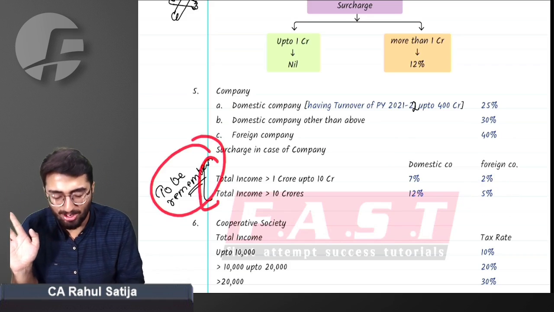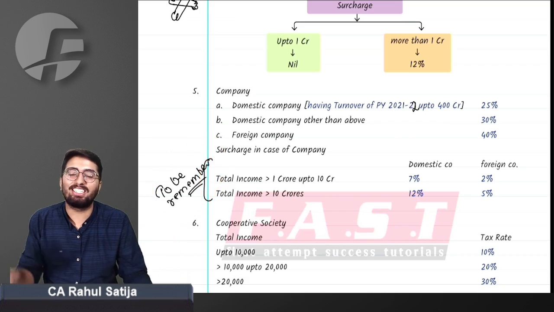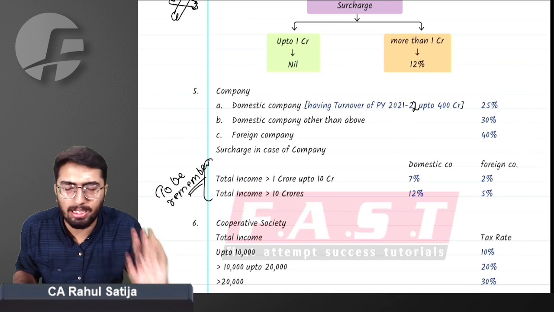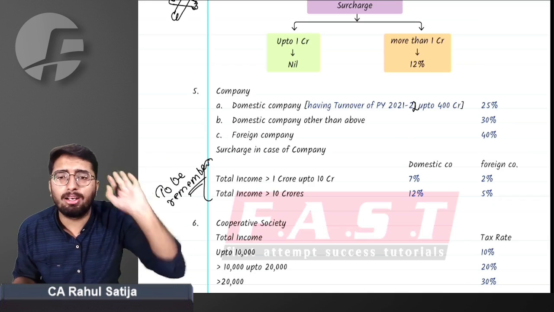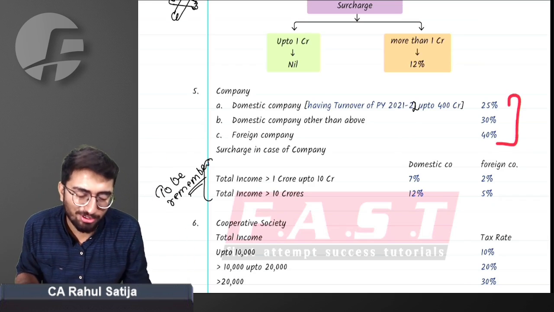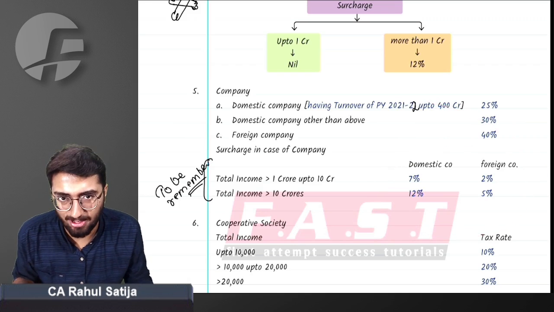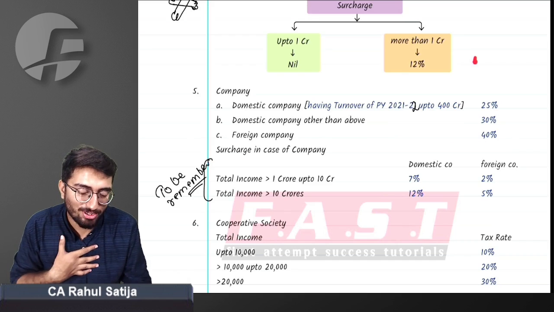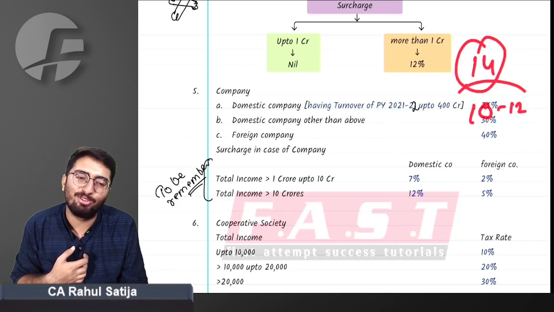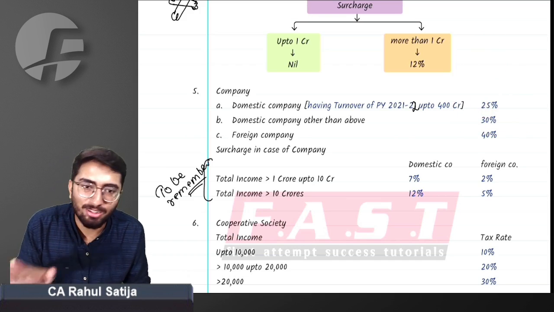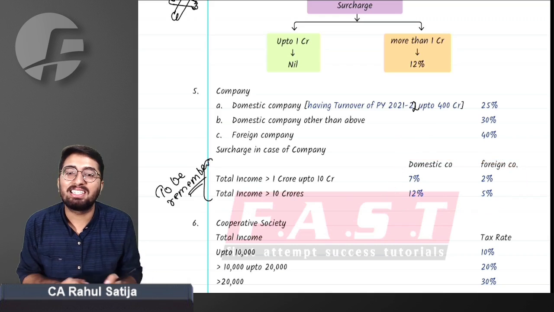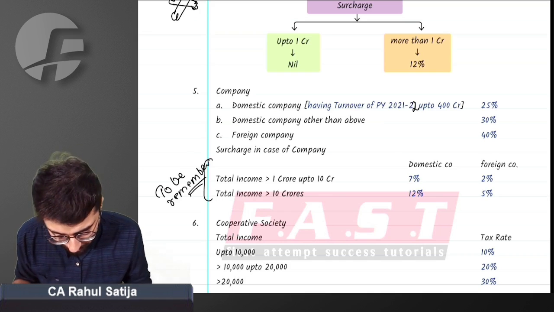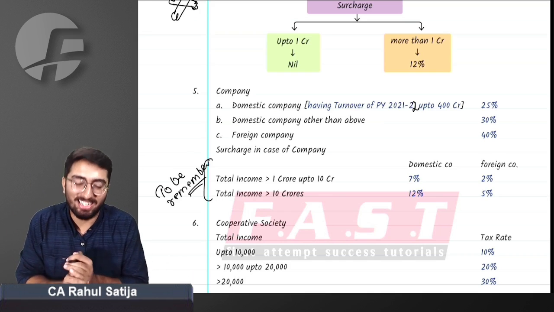You have to remember this because you are bound to forget this. You will definitely forget surcharge if you are calculating total income. As I said initially, you will be seeing questions on total income only, and that too of a company. So you need to remember tax rates and applicable surcharge for a company. Otherwise, you'll definitely solve the question wrong. I want you all to score at least 10 to 12 marks out of 14 in that question. So you need to have a sound grip of these surcharge rates because the question maker will be testing you on the surcharge ground. Is that clear? Yes, sir, we did understand your point.